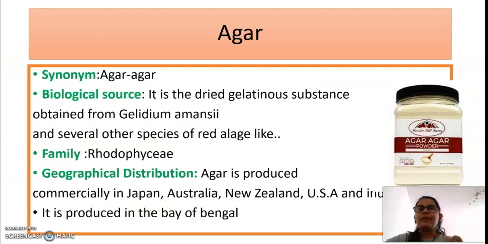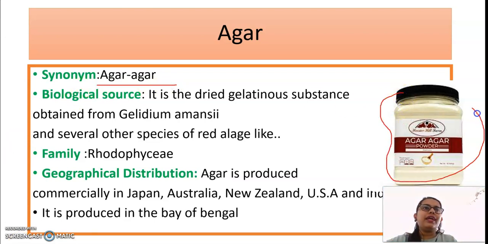Next drug is agar. You have heard the name of agar in many practicals, right? You know this is like algae. So the synonym of agar is agar agar. Here you can see I have put an image of agar agar powder. The biological source of agar is the dried gelatinous substance obtained from Gelidium amansii. So remember the name Gelidium amansii, and there are many species of red algae.